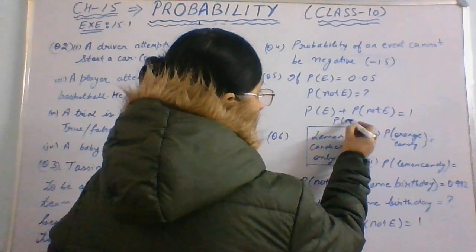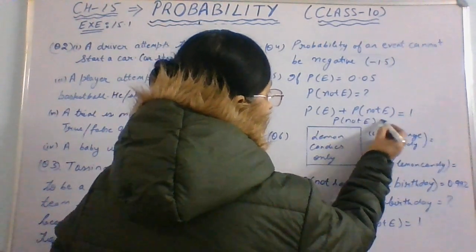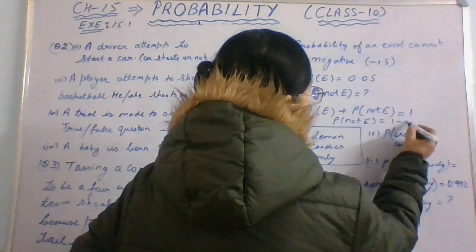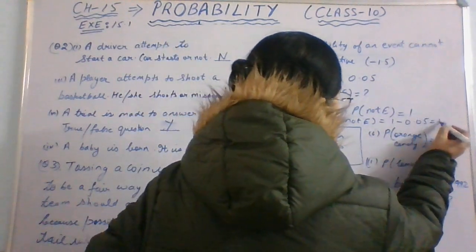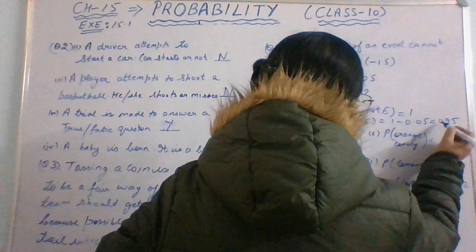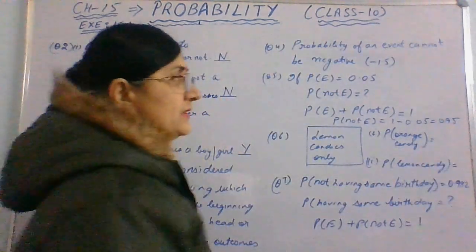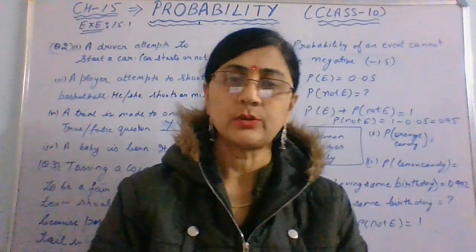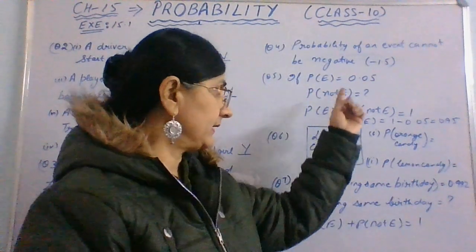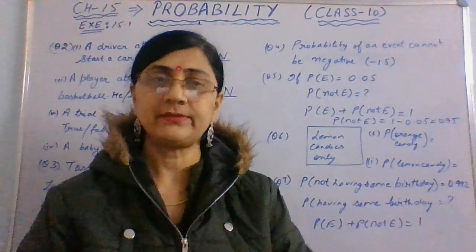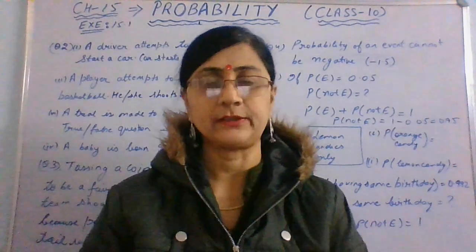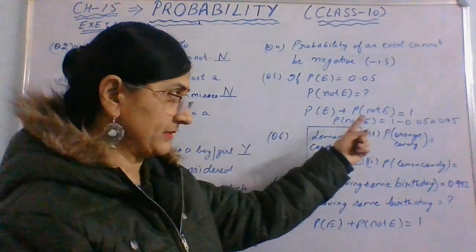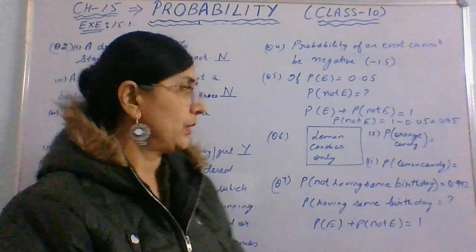So P of not E will be equal to 1 minus 0.05, and that is 0.95, right? So we can subtract that. Always when the probability of the event occurring is given, we can find not occurring by subtracting it from 1. We can subtract it from 1 because the total is always 1.